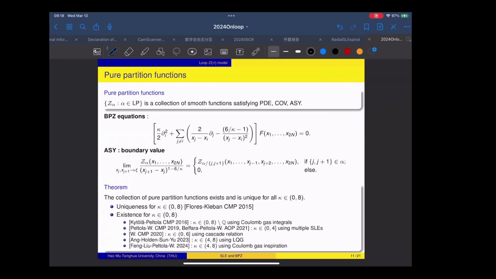Okay, so the proof of existence and uniqueness has a pretty long history. The first proof comes with the uniqueness. Flores and Kleban proved in 2015 that once this collection of functions exists, it is unique. And for the existence, there are at least 5 articles constructing the solutions for different ranges of kappa between 0 and 8. Now overall, we can say that we have the existence for all kappa between 0 and 8. So the quick information is that although this definition looks pretty strict, we do know that there exists a unique collection of solutions to this boundary value BPZ equation system.